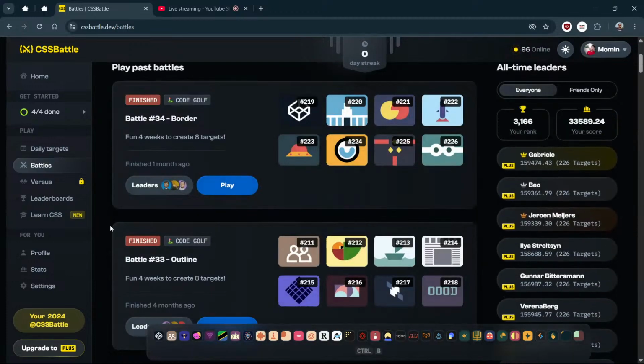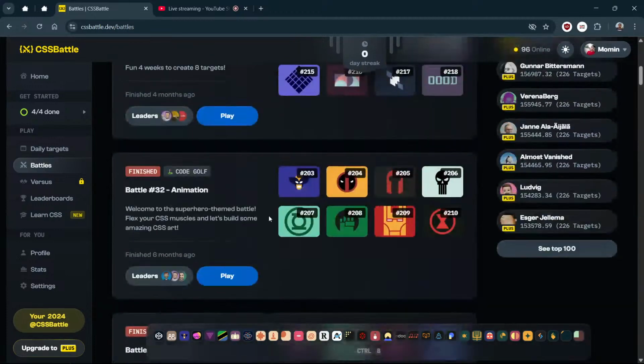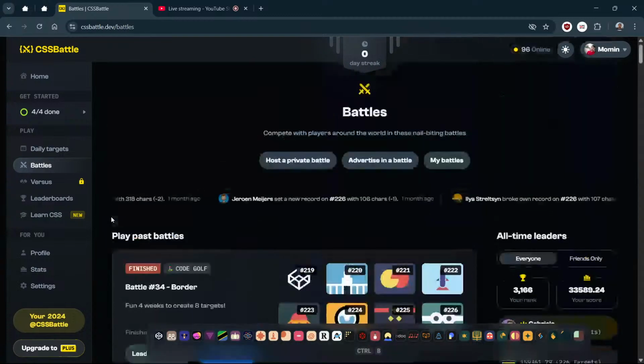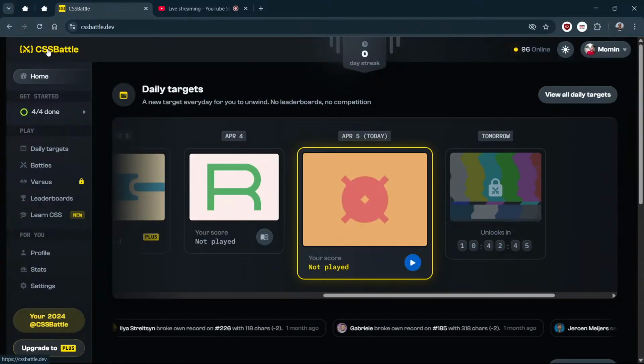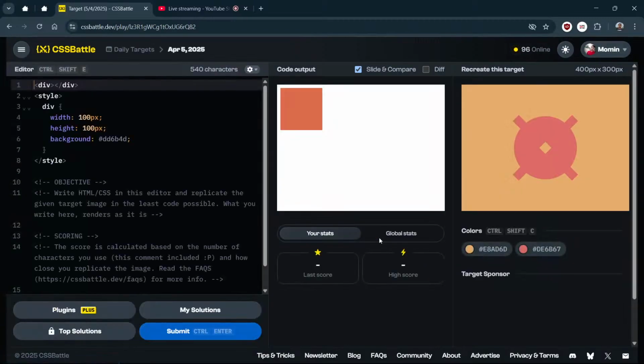This one is also finished. This battle finished too. I think in some battles I played and created some, but okay. First I will do today's battle. This one. Let's start playing.